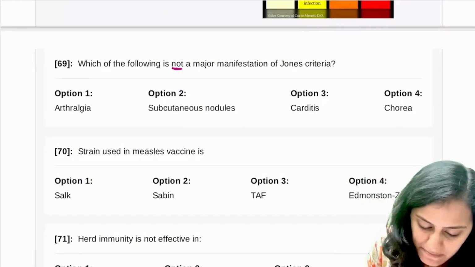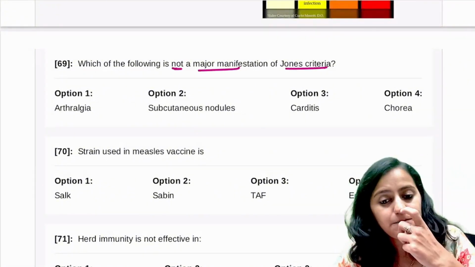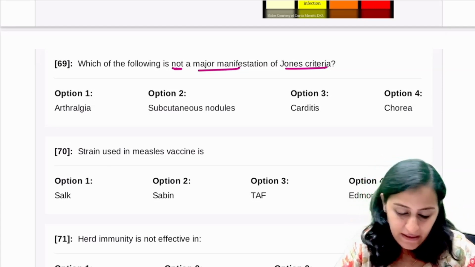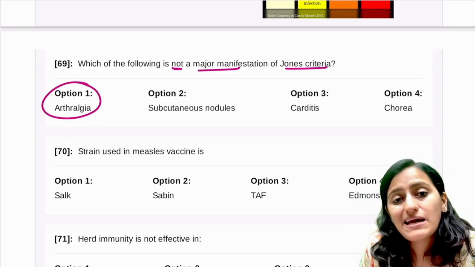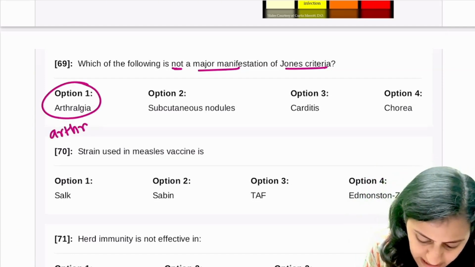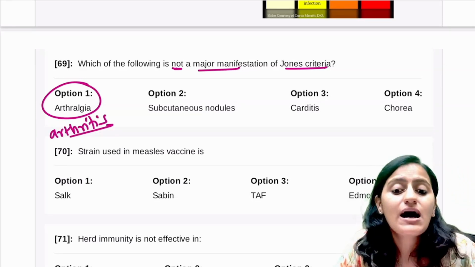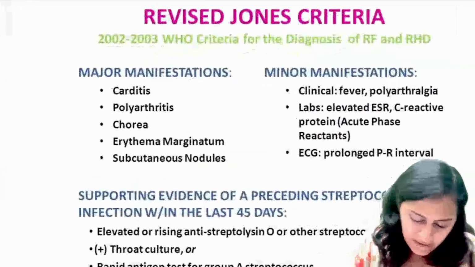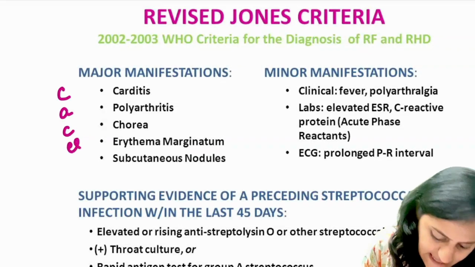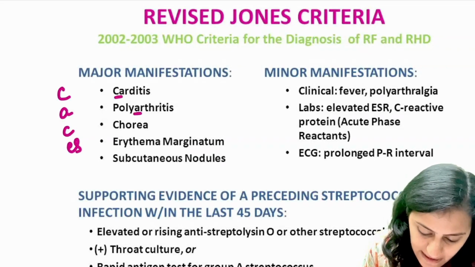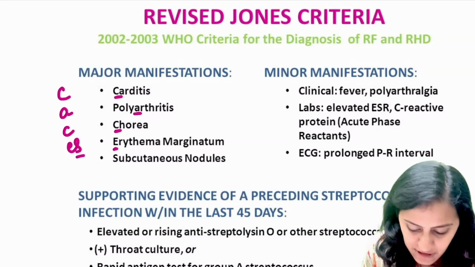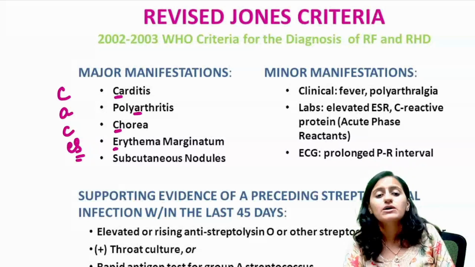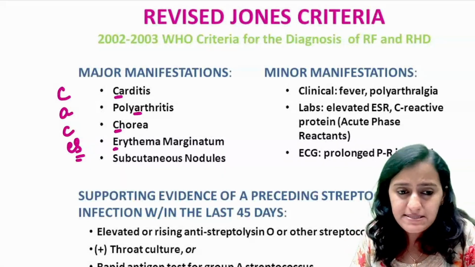Next one, not a major manifestation of Jones criteria. What is major and what is minor in Jones? Remember, arthralgia is minor. What is major is polyarthritis, not arthralgia. So we have added the Jones criteria here. Remember, CACES: carditis, arthritis, chorea, erythema marginatum, and subcutaneous nodules. These are the major manifestations.